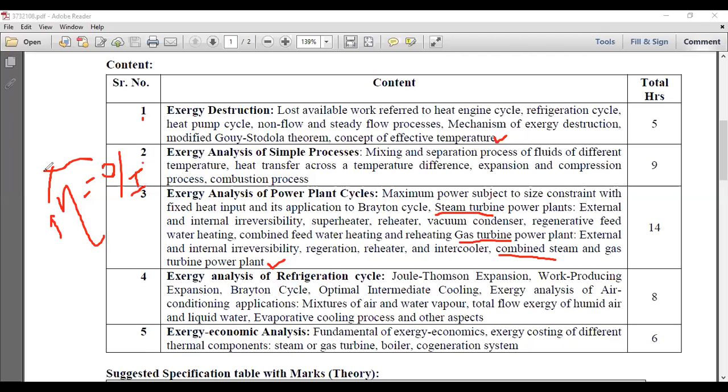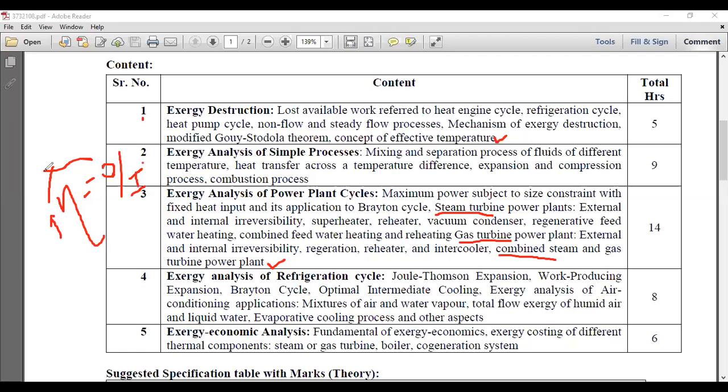Okay, and in the fourth chapter, that is refrigeration cycle, we have to apply this exergy analysis concept to the different refrigeration cycles like Joule-Thomson expansion. Okay, now work producing expansion. Okay, now Brayton cycle, optimal intermediate cooling, exergy analysis of the air conditioning applications.